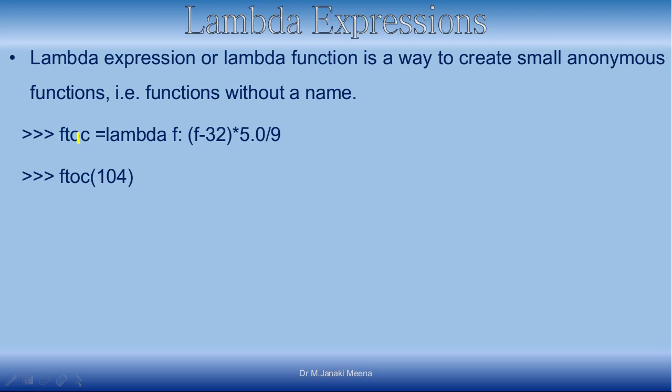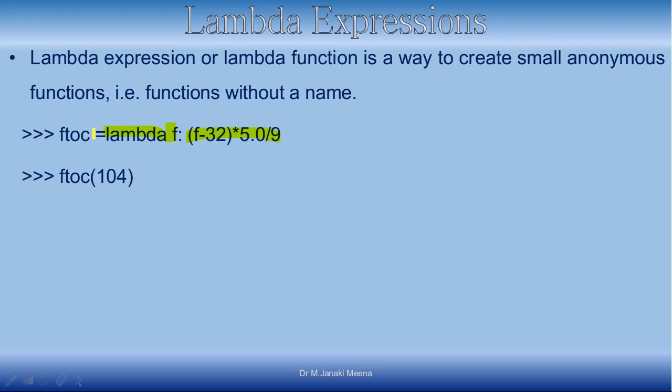Here we are seeing an example where we are writing a lambda expression for Fahrenheit to centigrade. So how will you write it? As lambda, and then whatever input it is going to take. Here it is taking only one input. If you have more than one input, then appropriately you have to give them, and then a colon, and then how it should be evaluated. We are saying f is the input, so f minus 32 into 5 by 9, right?